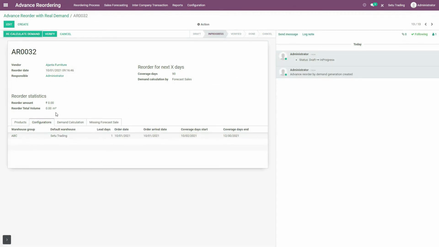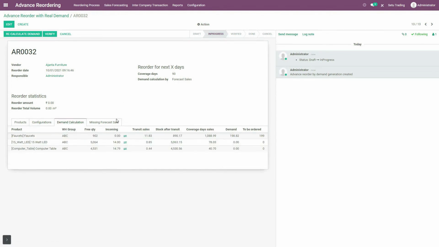So once you validate, you can see over here that two different columns, namely demand calculation and missing forecast sales, are generated. So now again in demand calculation, let us see what each of these parameters, that is free quantity, incoming, transit sales, stock after transit, coverage days sales, and to be ordered, describes. Well, these things are the same as that explained in reorder with real demand for history sales method in this demand calculation. But let us just recall it very fast over here.